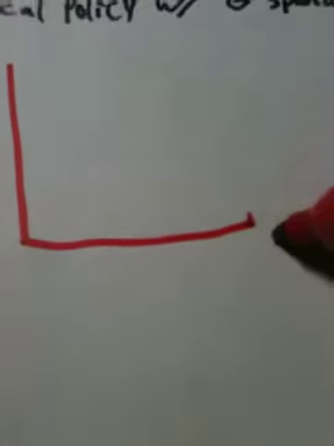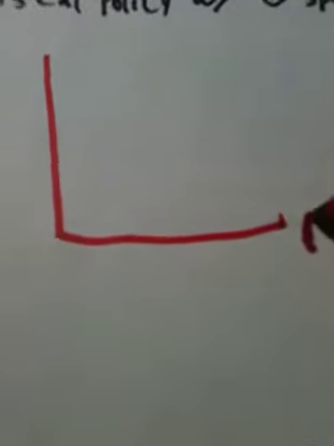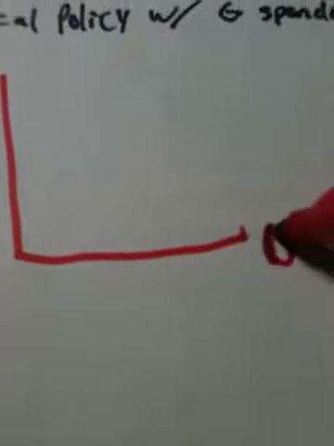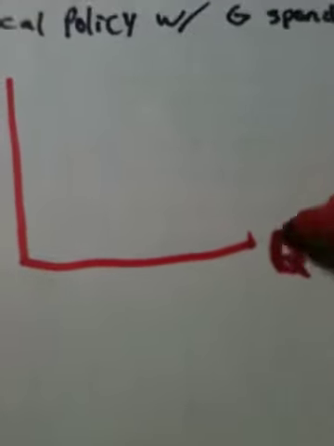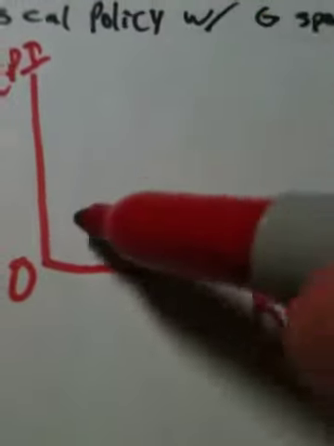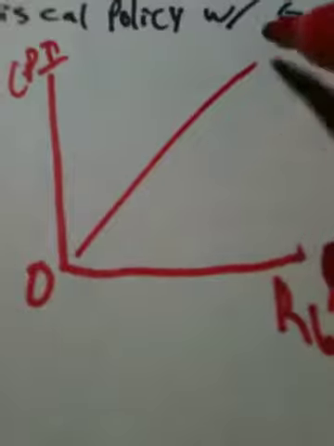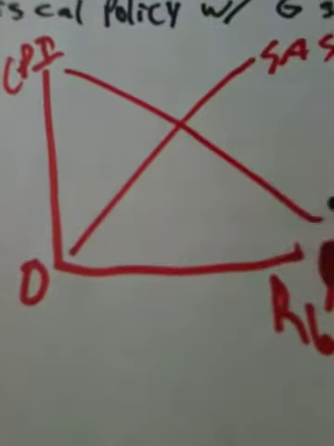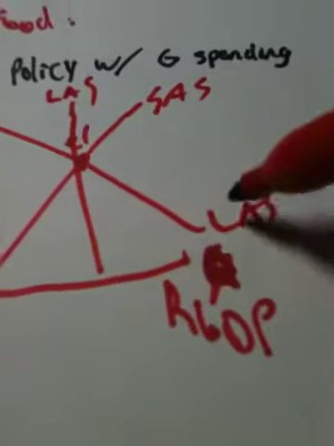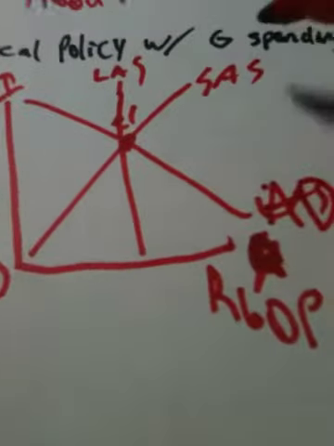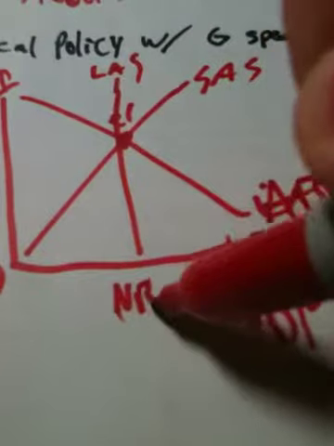So let's draw our graph. This is, I cannot think right now, aggregate, nope, quantity, no, this is real GDP. This is 0, CPI, sorry for the little blank there. I'm still really sleep deprived from the challenge. This is SAS, LAS, E1. LAS. Did I just label that LAS? This is AD. Apologies. And NRO.